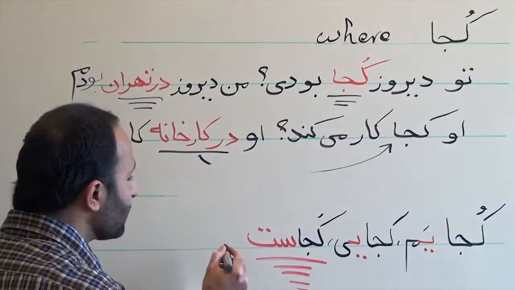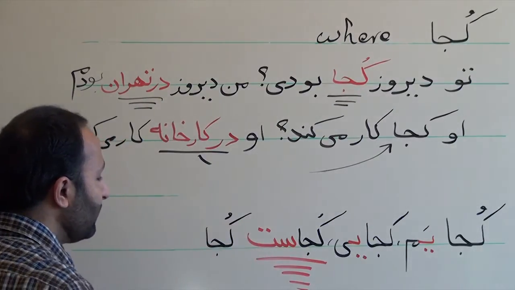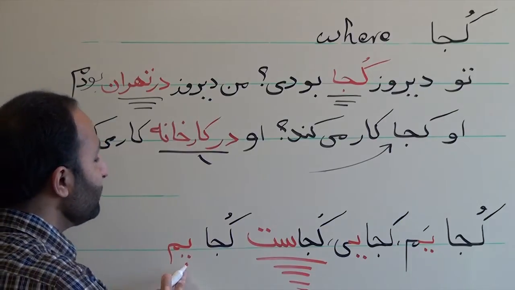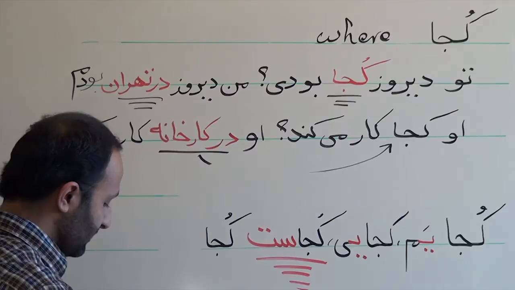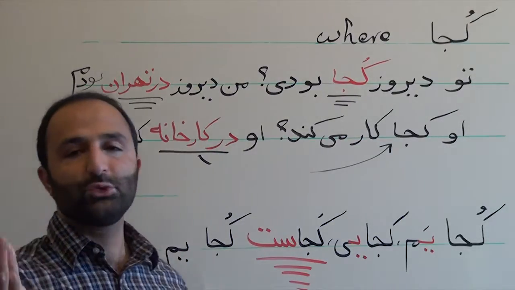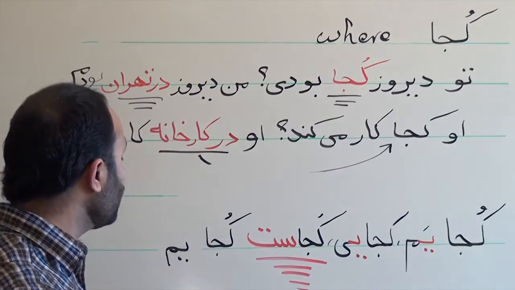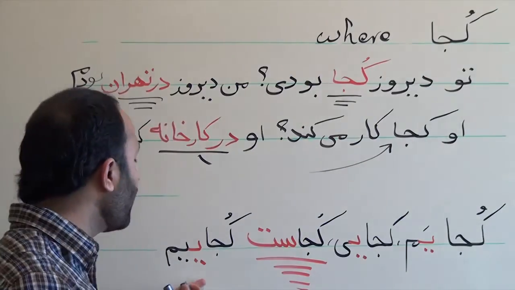The same with کجاییم. کجا, then we have here im. This is the short form of the verb to be. In order to be easily pronounced, we need to use a euphonic ye: کجاییم.